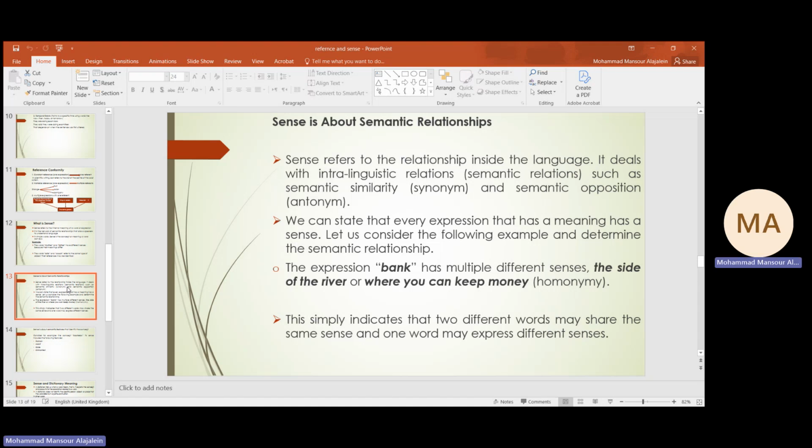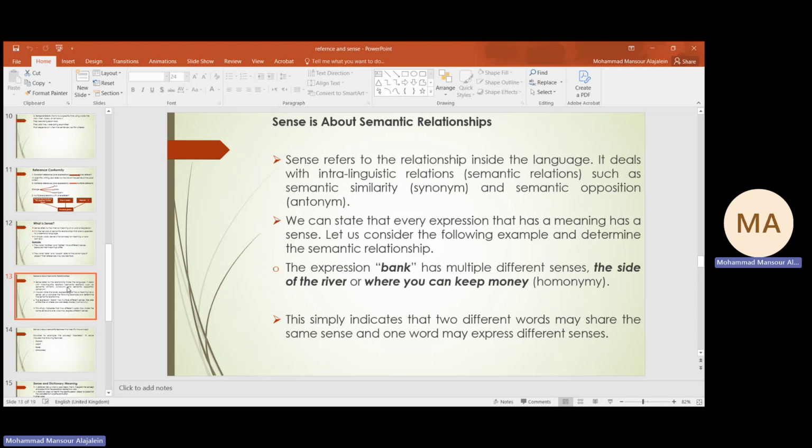And sometimes we can find a word with different senses, different meanings. Even if this word can be explained using different sentences, contexts or situations, still the meanings are very different.